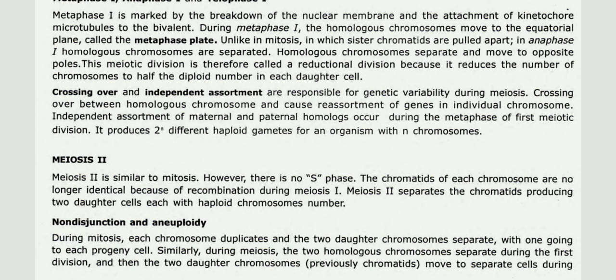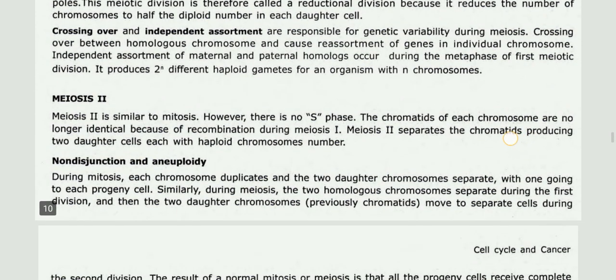Crossing over and independent assortment are responsible for genetic variability during meiosis. Crossing over between homologous chromosomes causes reassortment of genes in individual chromosomes. Independent assortment of maternal and paternal homologues occurs during metaphase of the first meiotic division. It produces 2 to the power n different haploid gametes for an organism with n chromosomes.